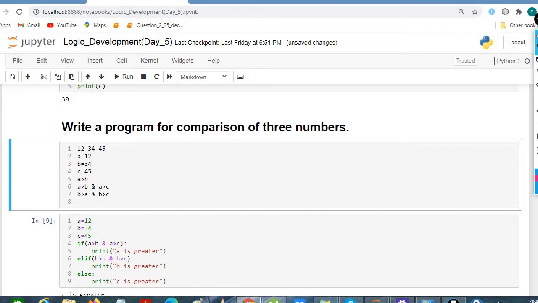Another question is, if we want to write a program for comparison of three numbers, we are considering three numbers: 12, 34 and 45. Here are three numbers, so we are putting them in different variables. We have to think about how to do the comparison. We know that the relational operator is used for comparison. If we have two variables, we can compare A and B and simply get the answer. But here we have three conditions. So we have to check A against B as well as against C. The same way we have to check B in comparison with A and with C as well.